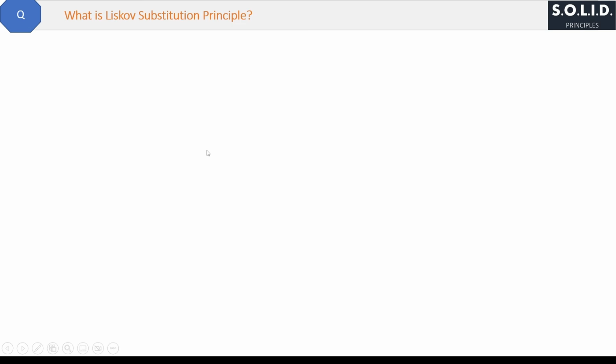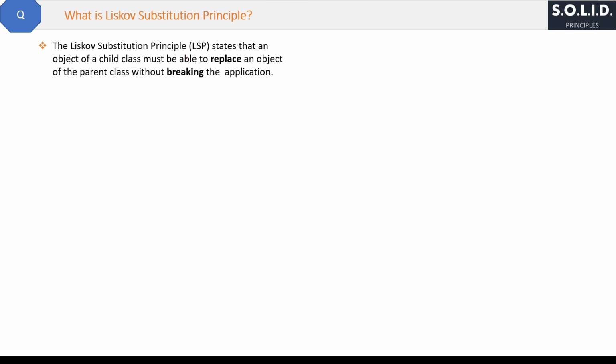What is the Liskov substitution principle? For this principle, I will first explain the normal definition, and at the end, I will share one very easy statement about LSP. Let's see the normal definition first and understand with the help of the code.